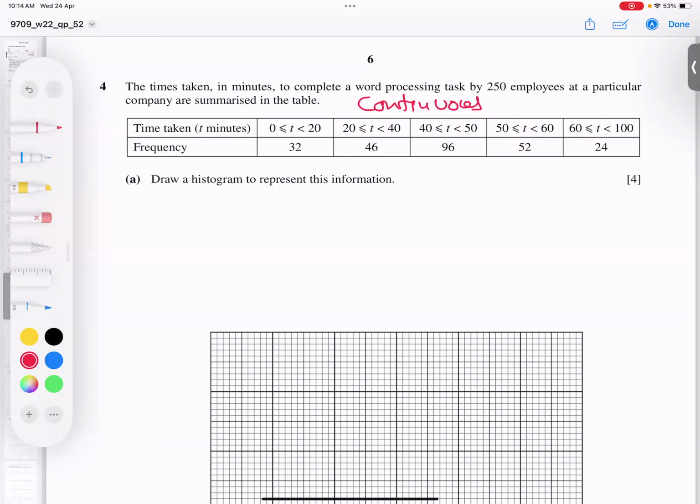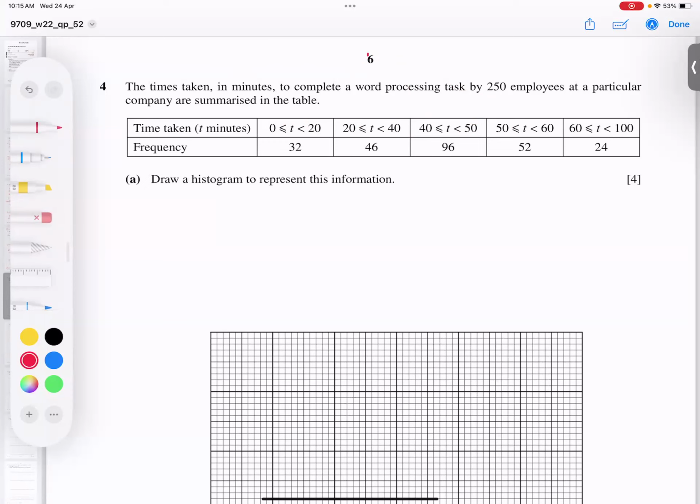So with this kind of data we can start the question directly. Otherwise, if this is 19 and here 20, we will do 20 minus 19 divided by 2, always divide by 2, and I get 0.5. This 0.5 I will add on one side and subtract on the other, in case these values are not the same. That is why this is called class boundaries. But in this particular question, we don't need any class boundaries.